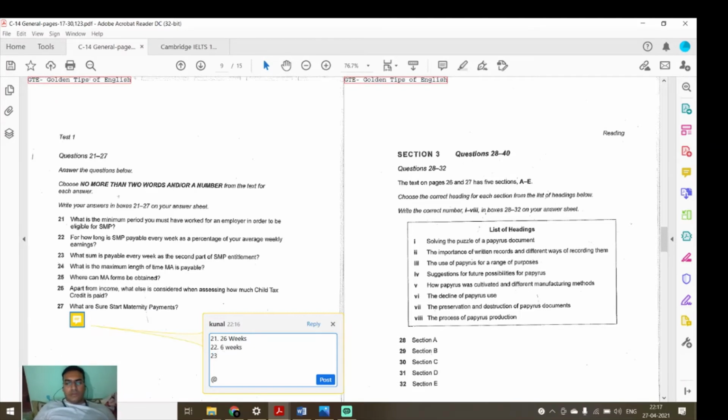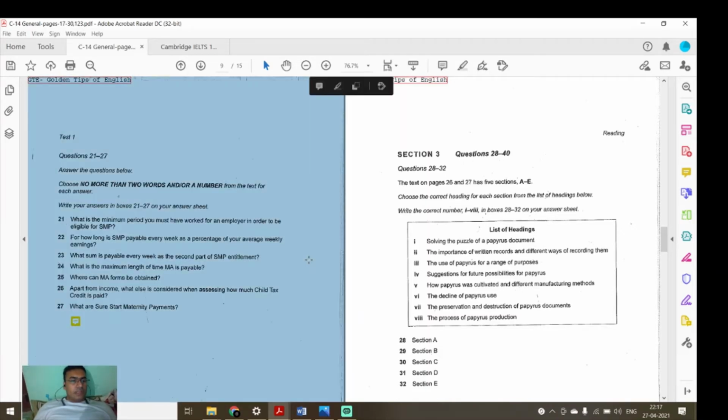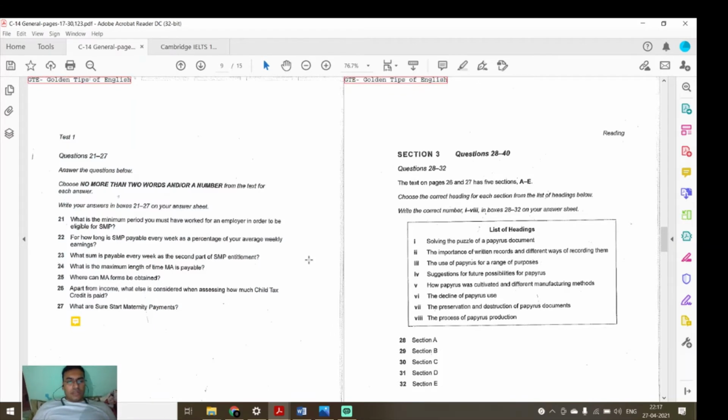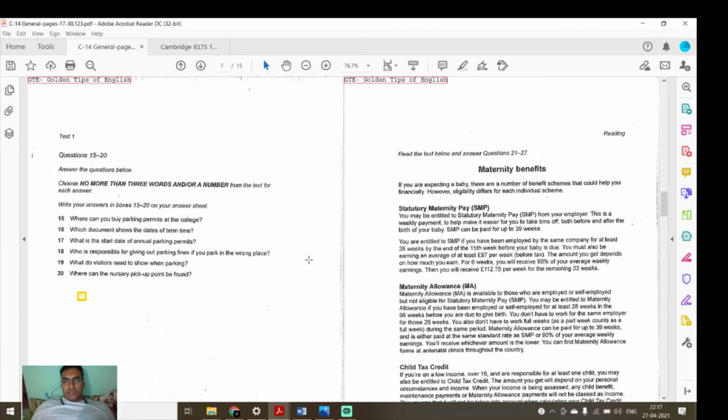Question number 23 now. What sum is payable every week as the second part of SMP entitlement? The first part is 90% of your average weekly earnings.